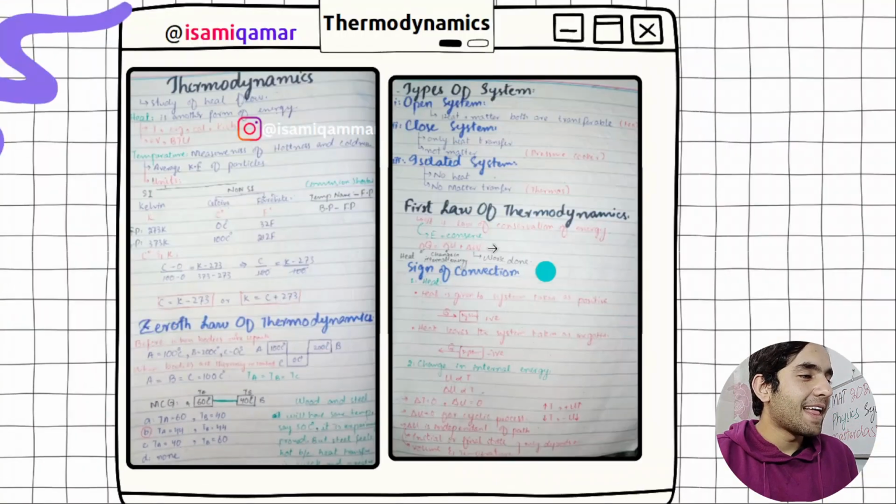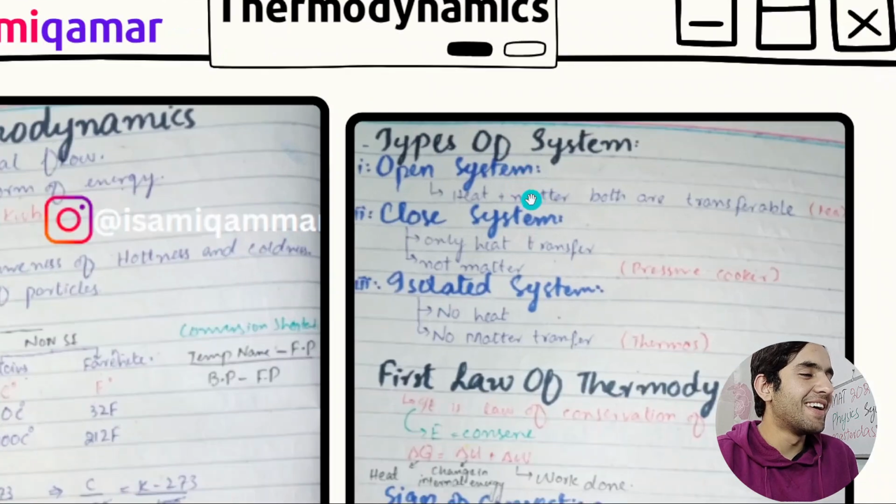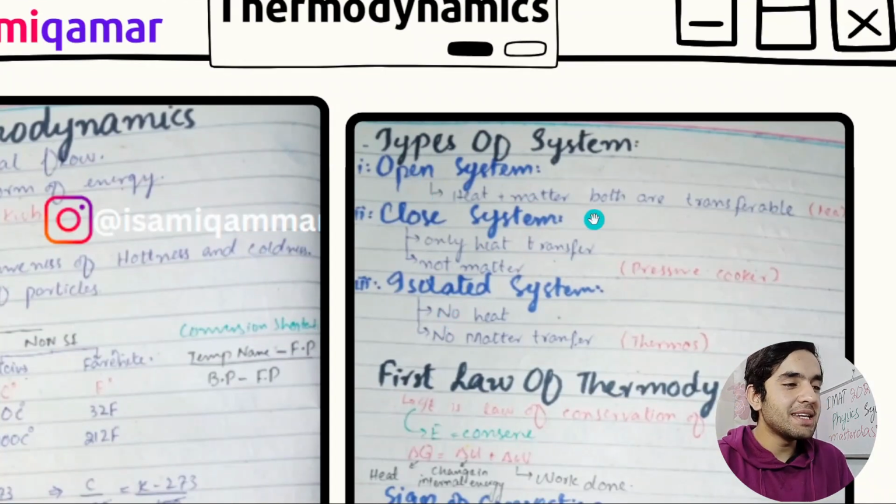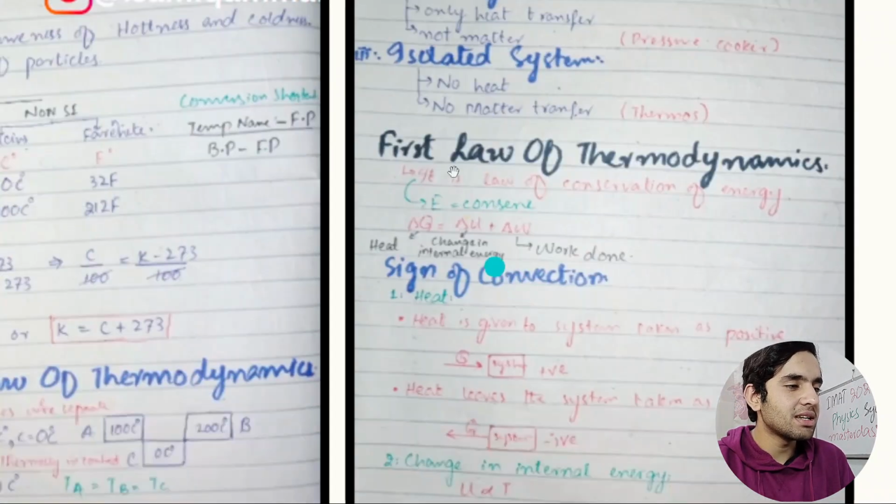Okay. And then we have got types of system: open system, closed system, and isolated system. In an open system, heat and matter are both transferable. So just study these, this is very basic. The first law of thermodynamics is the law of conservation of energy. Always remember the law of conservation of energy.